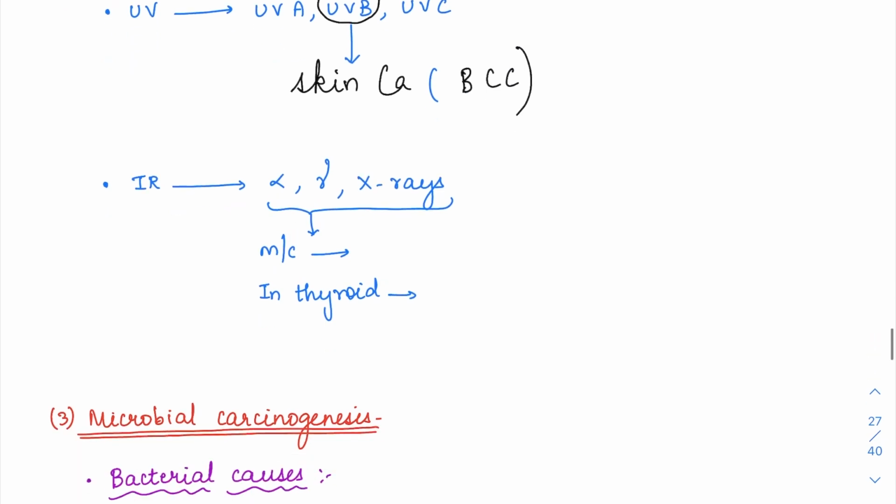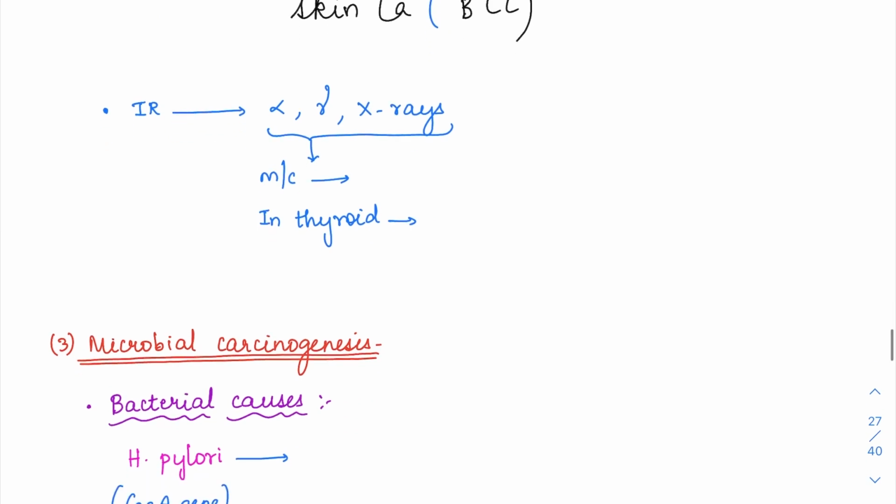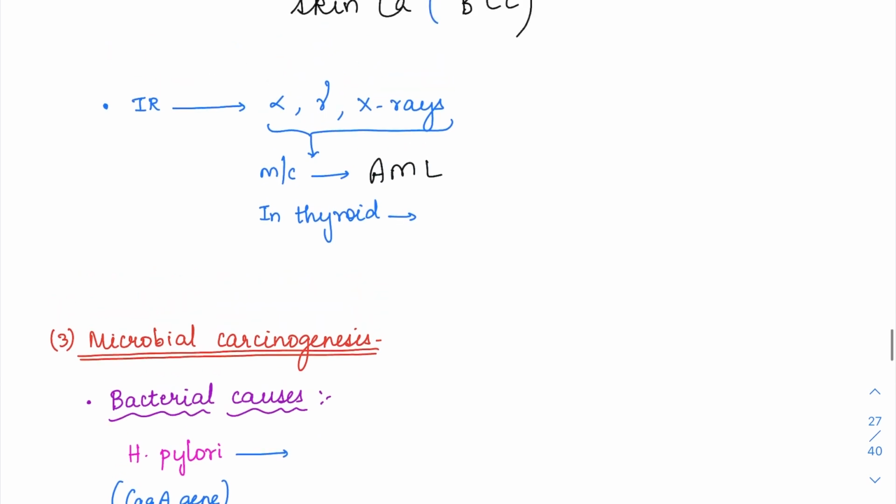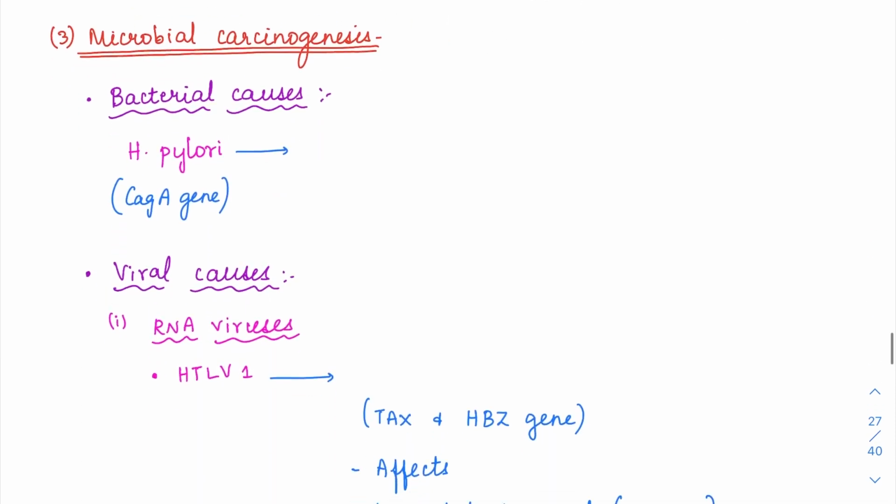UV rays cause skin cancer, basal cell carcinoma, while ionizing rays, especially alpha rays, gamma rays, and X-rays, most commonly cause blood cancers like acute myeloid leukemia. So leukemias are common with radiation. And in the thyroid, radiation can specifically cause papillary carcinoma of thyroid. So for papillary carcinoma of thyroid, an important risk factor is radiation exposure.